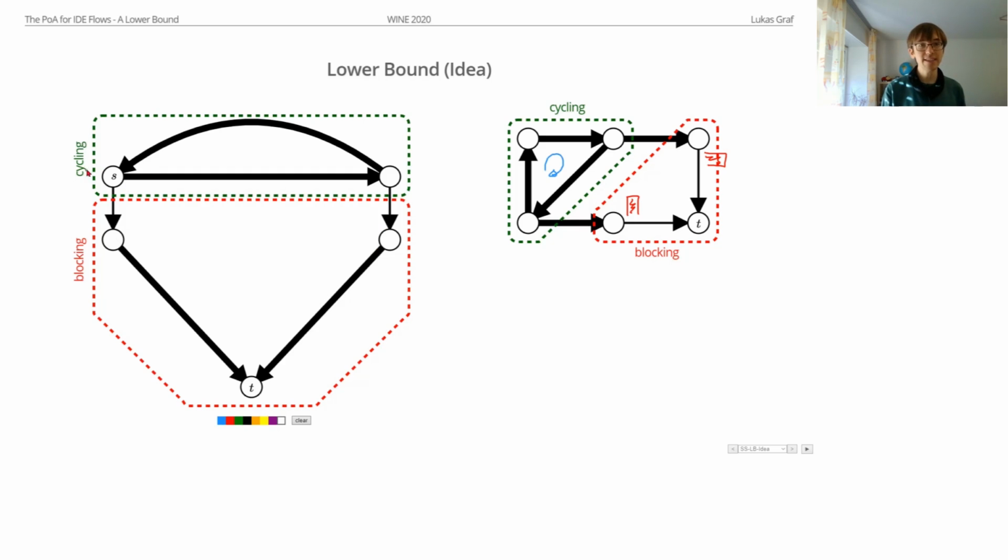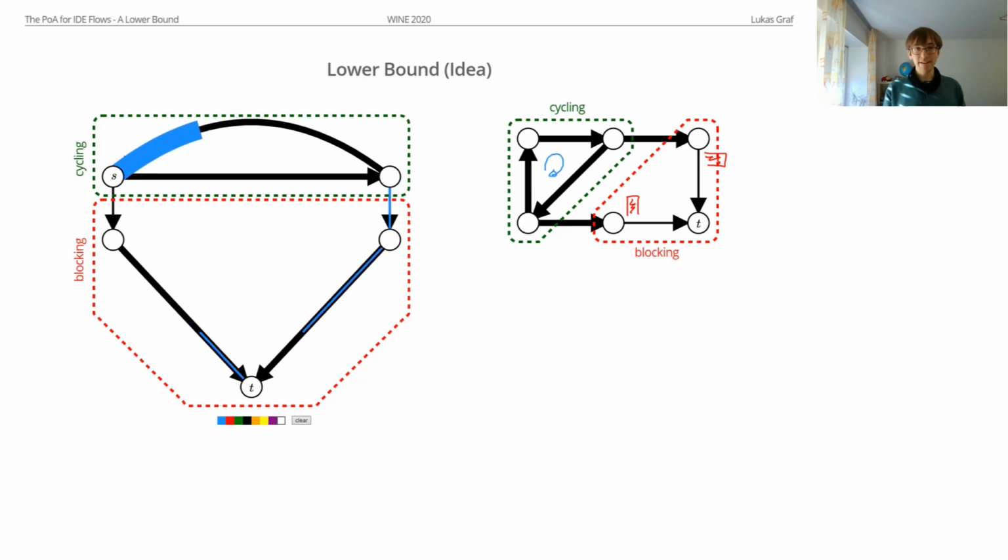So when our flow enters the network at this node S, it will first start traveling down here. But it will immediately create a queue because the capacity is small here. And so at some point, we are diverted to the right because there's a large queue here, like this. And now by the time we arrive to the right, the same thing happens again. We have an edge with low capacity, so a queue builds up here. And at some point, we have a large queue on the right, we have no queue on the left, so the flow goes back to the left. So this is exactly our cyclic behavior we want to have.